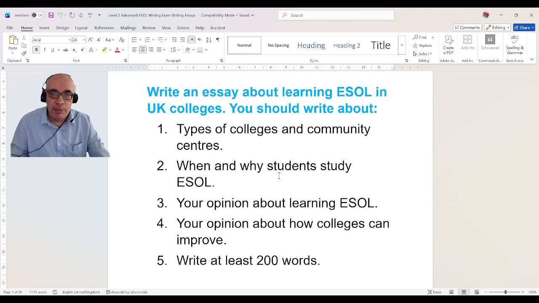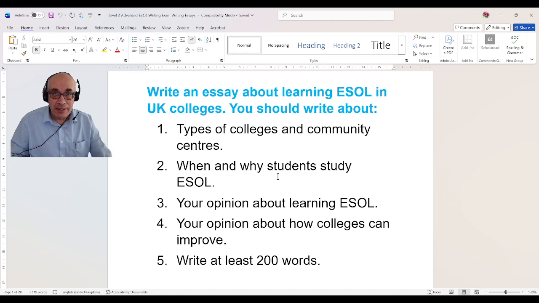You should write about types of colleges and community centres, when and why students study ESOL, your opinion about learning ESOL, your opinion about how colleges can improve. Write at least 200 words. So first you have to understand the question.